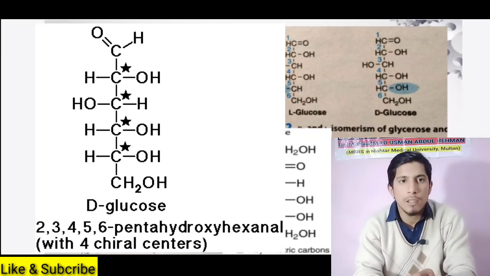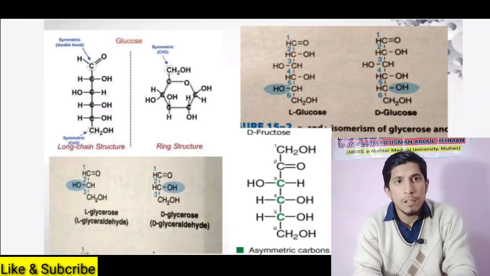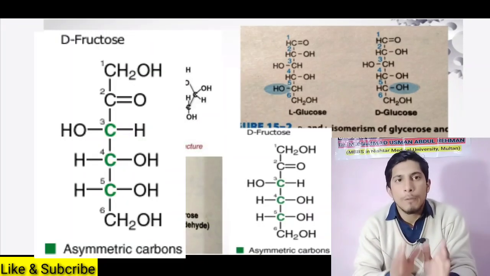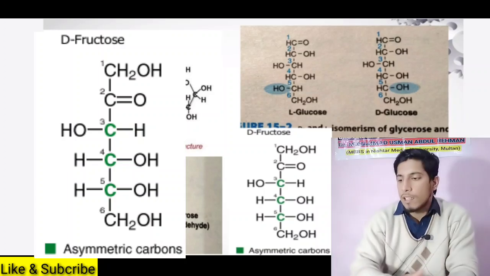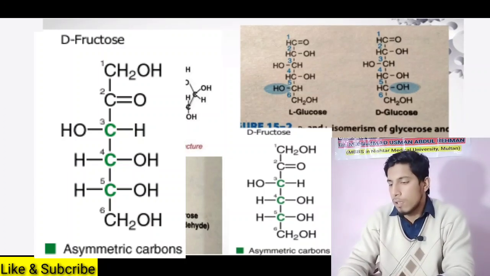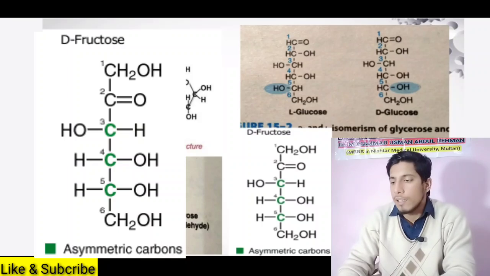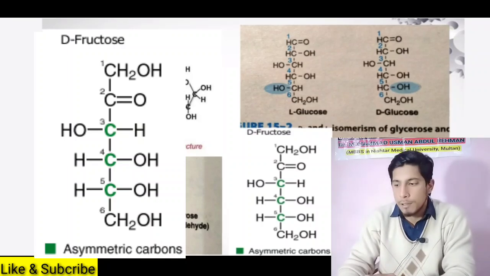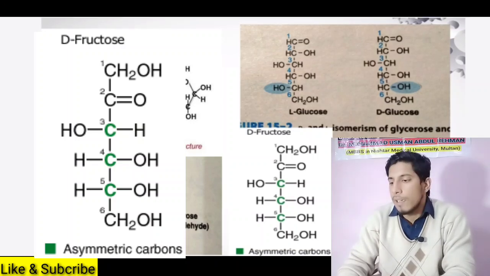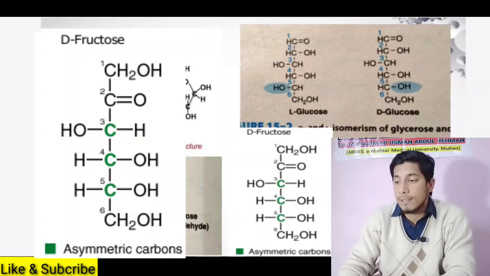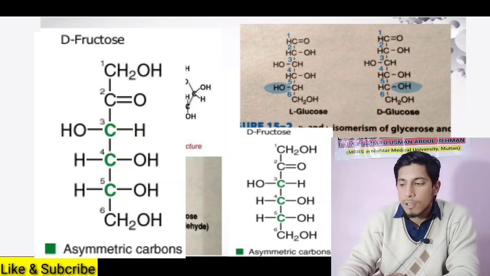What is an asymmetrical carbon? Any carbon which is connected with four different groups. If you see the structure of glucose, carbon number 3 is connected to hydrogen, second to OH, third to the carbonyl carbon, and fourth to a carbohydrate chain. So it is an asymmetrical carbon.